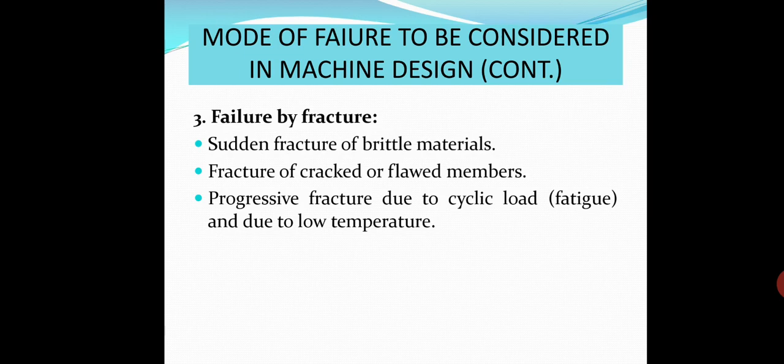And if there is any crack or flaw inside the member, this is the origin of fracture, and with time fracture failure of the element takes place. And fatigue already I have discussed. This occurs when the element is under cyclic load, when the load varies from maximum to minimum, and because of low temperature.